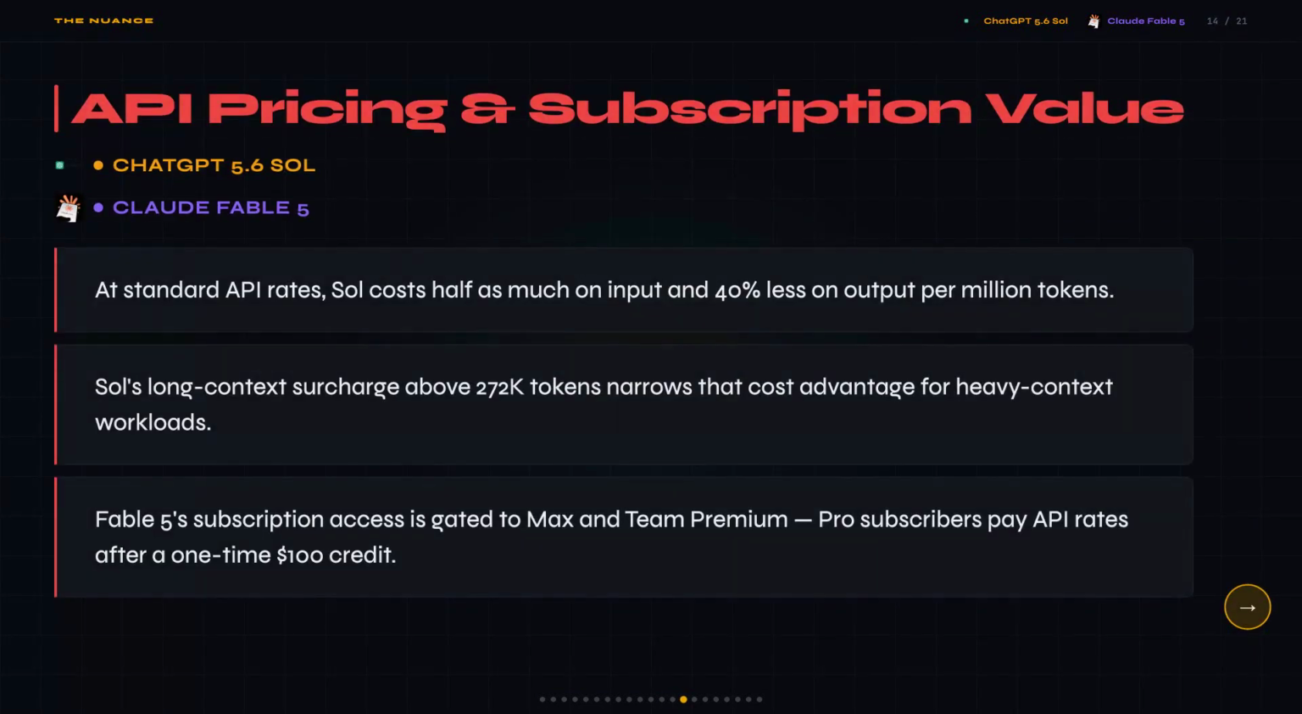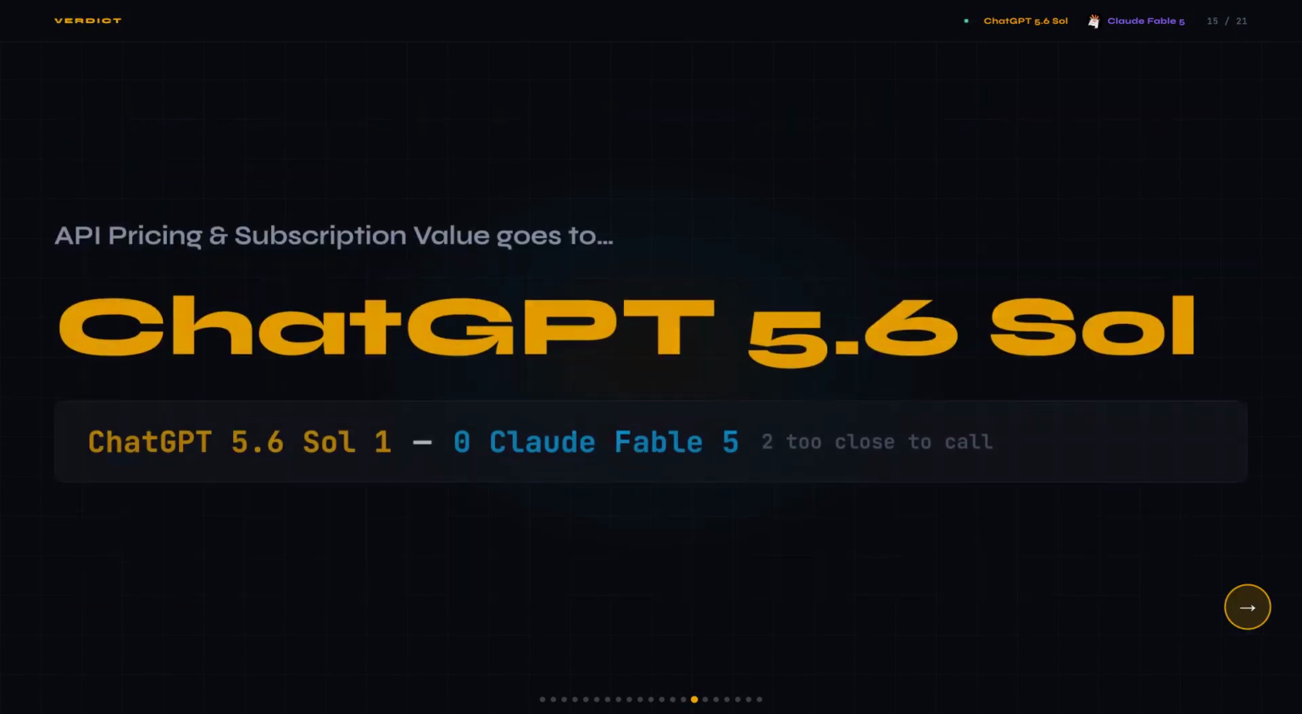Now, the gap isn't as clean as it looks. Sol charges a surcharge above 272,000 input tokens, jumping to $10 input and $45 output per million at that level, which narrows its cost advantage pretty fast for heavy long context workloads. And we don't have verified consumer subscription pricing for Sol, so the subscription comparison is honestly incomplete. If you're running massive context windows constantly, Fable 5 might actually be cheaper in some scenarios.